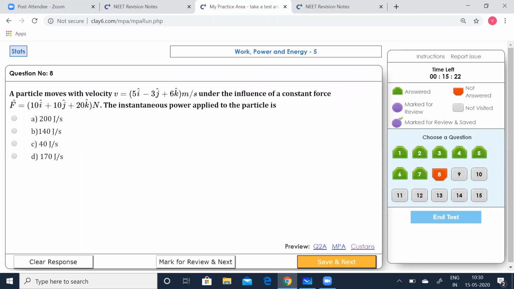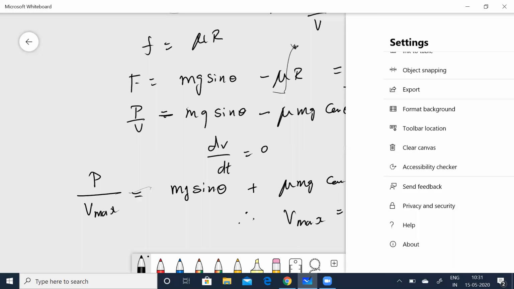A particle moves with a velocity v equals 5i minus 3j plus 6k meters per second under the influence of a constant force F equal to 10i plus 10j plus 20k newtons. Instantaneous power applied to the particle is how much? Let's solve that. Now, you know, P is equal to F vector dot V vector. Remember, it's a dot product.